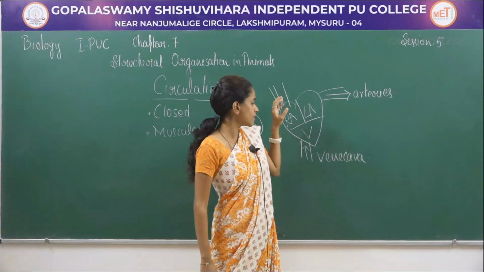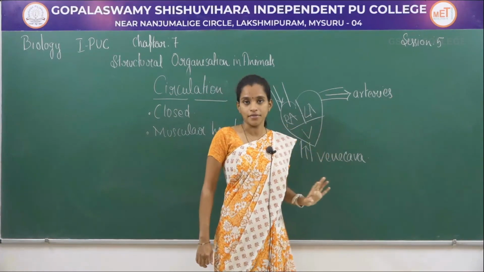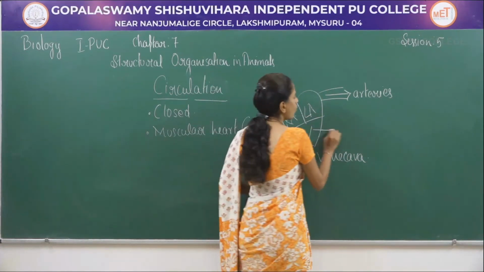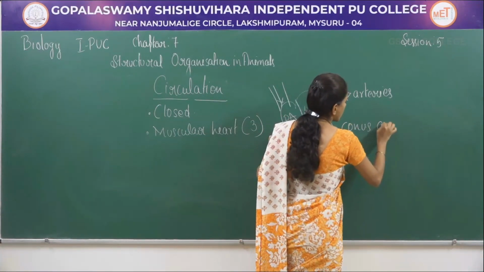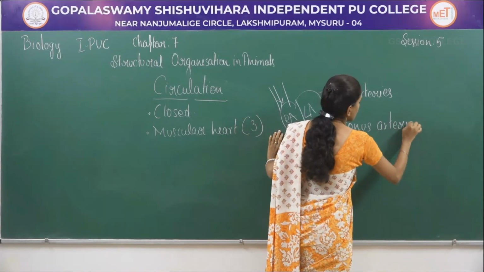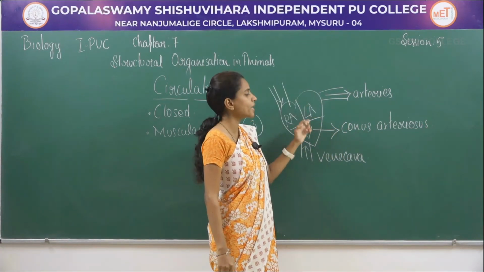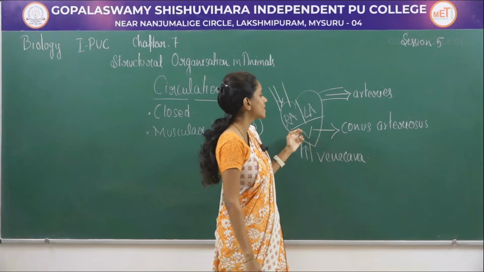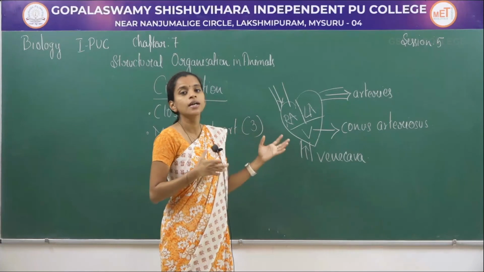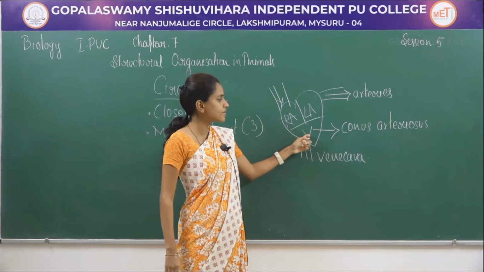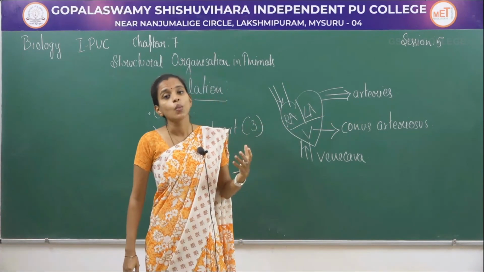So the blood is drawn inside the heart with the help of vena cavas. They are taken away through the arteries. Here the ventricles open up into a particular vessel called conus arteriosus, which opens in the ventral side of the body. So here the ventricles open up into conus arteriosus, which is present in the ventral side.